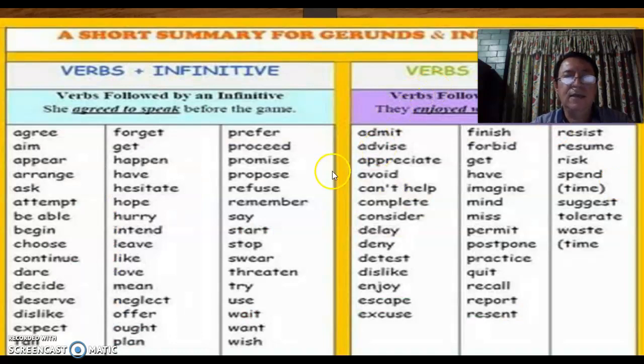At the end, I gave you a list of verbs that you can use infinitives after them. And also you have a list of verbs where you can use gerunds after them. Okay? In your book, you have some verbs too. If you check pages 332 and 333, you are going to see the list of verbs followed by infinitives.